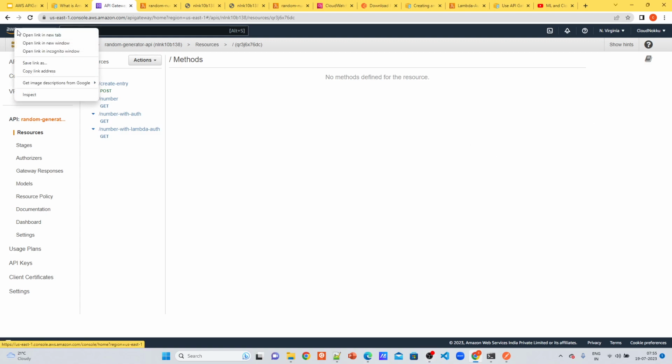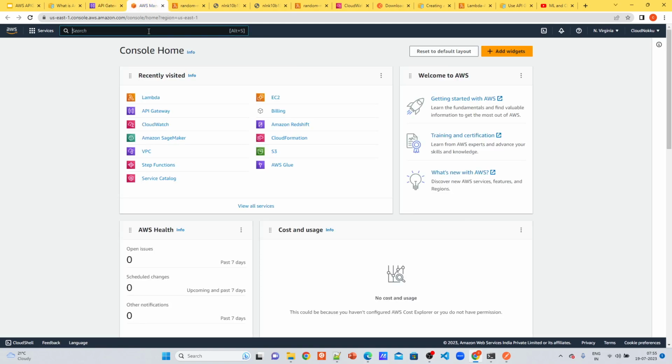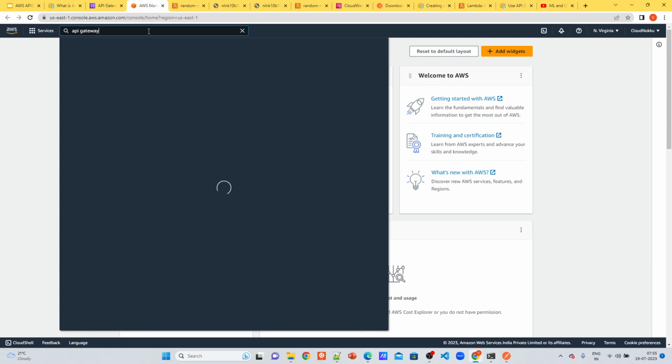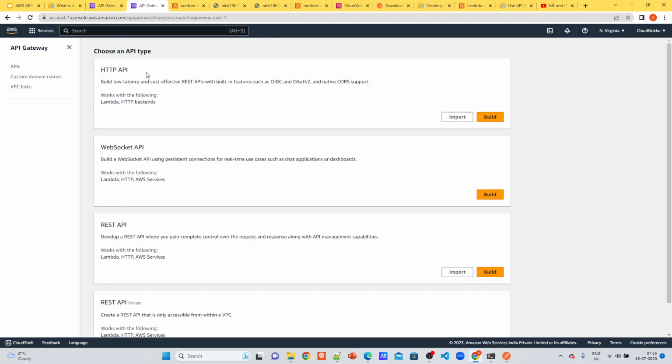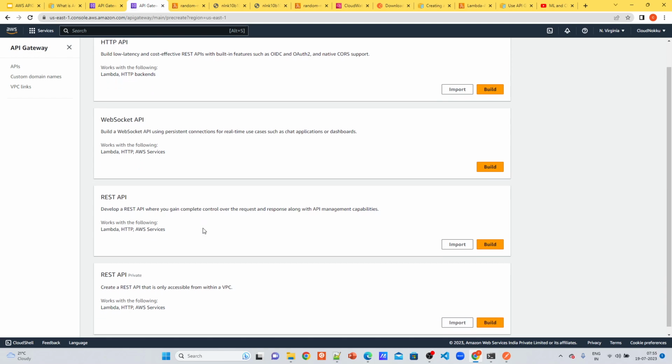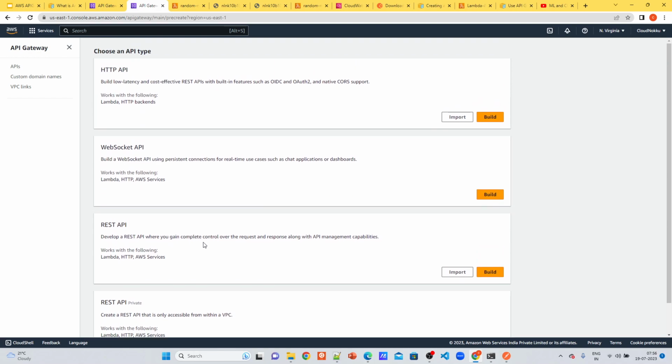So let's go to the AWS home page. Let's search for API Gateway. So if you click on APIs, if it came, then it's fine. Then it will show you all the APIs which you created. We can create an API. So there are different options: HTTP, WebSocket API, REST API. So REST APIs are generally the used ones.